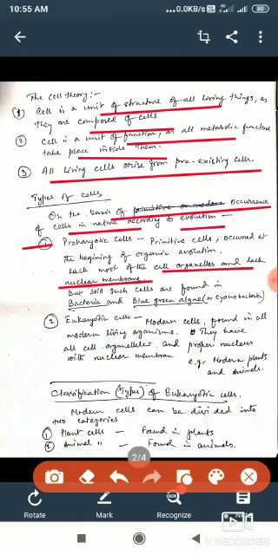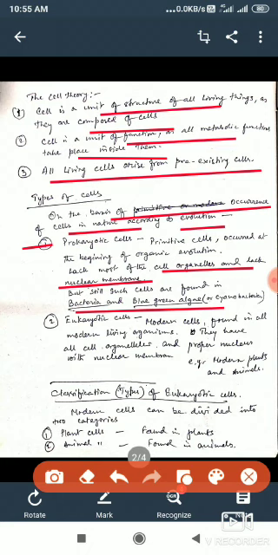So these are called prokaryotic cells, where a proper nucleus is not there, nuclear material is not there, and cell organelles are not there. Even then they perform all the living activities. And where are they found? They are found mainly in bacteria and blue-green algae.